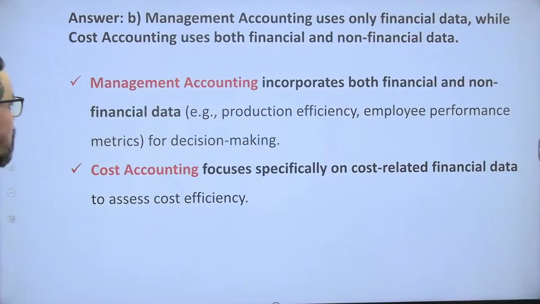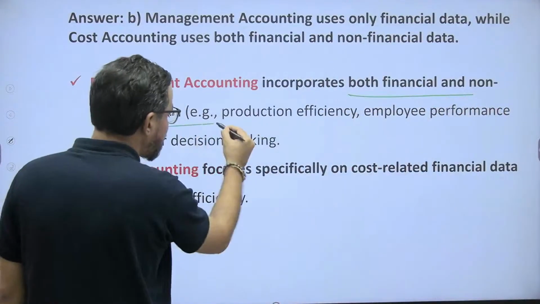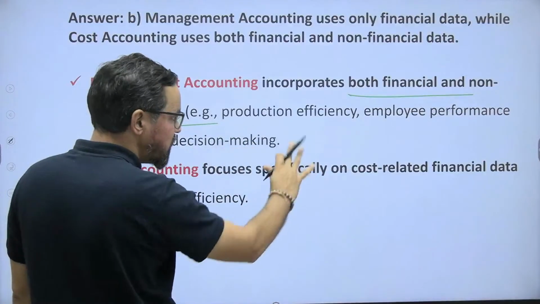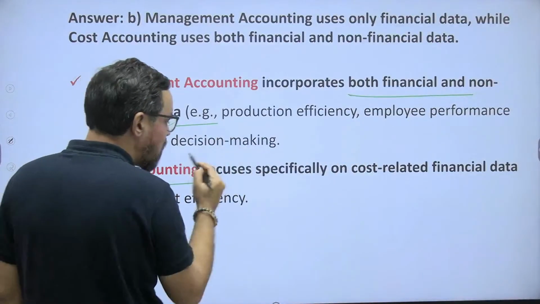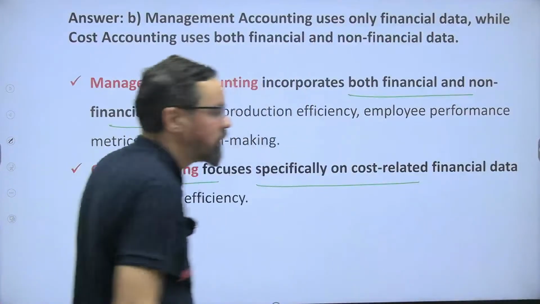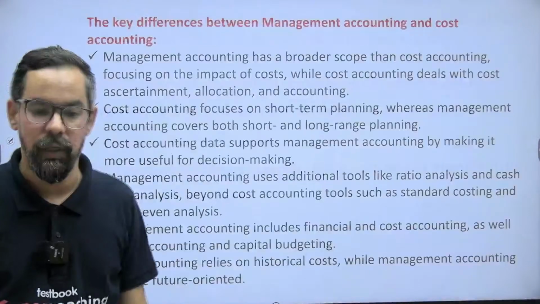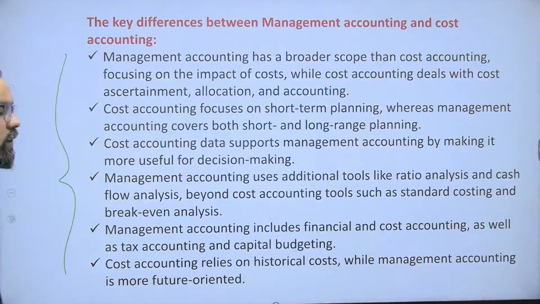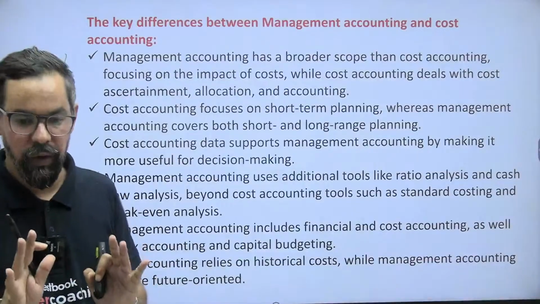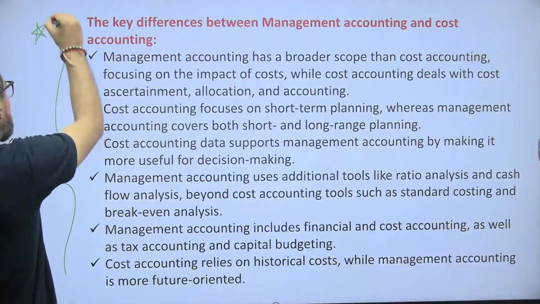Okay. So management accounting incorporates both financial and non-financial data, like production efficiency, employee performance metrics and others for decision making. When it comes to cost accounting, it focuses on cost-related financial data and all. Next one. Here I have captured the differences between cost and management accounting. This is a very important slide for all of you, so please pay your attention to this one.